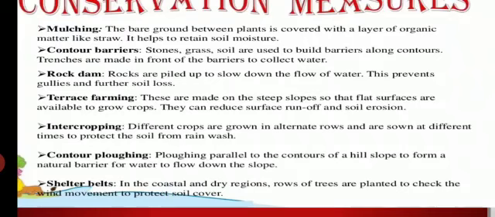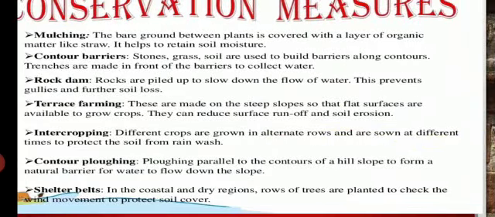Intercropping, another method: different crops are grown in alternate rows, and rows are sown at different times to protect the soil from rainwash. Contour ploughing: ploughing parallel to the contour of the hill slope forms a natural barrier for water to flow down the slope. Shelter belts: in coastal and dry regions, rows of trees are planted to check the wind movement and protect the soil cover.